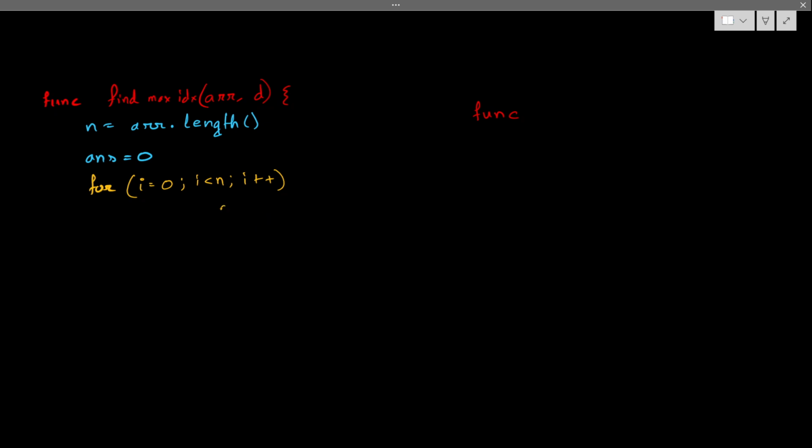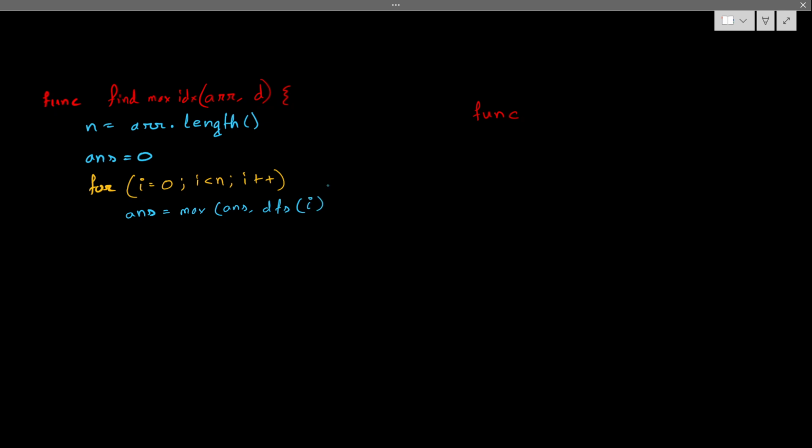I have to calculate this DFS for that specific I. Correct. And this could give me the maximum. It could be the maximum of my current answer. It can cross my current maximum, that is my answer. Or it could be lower than my current answer. So that's why I have to update the answer. So answer will be the maximum of the current answer, and I'm calling the function DFS for that I.